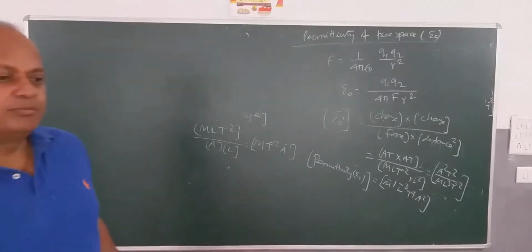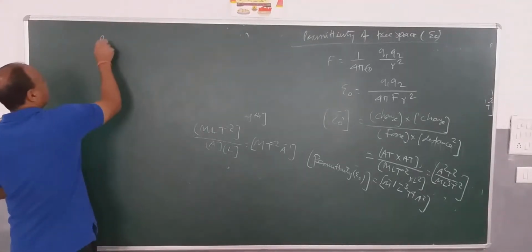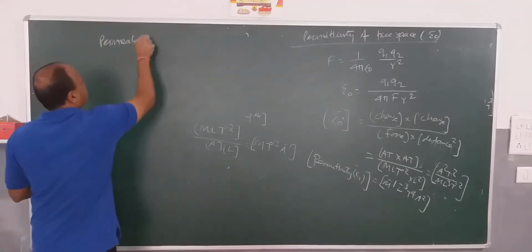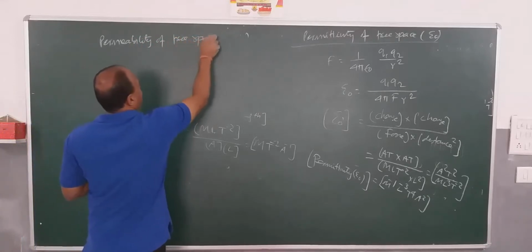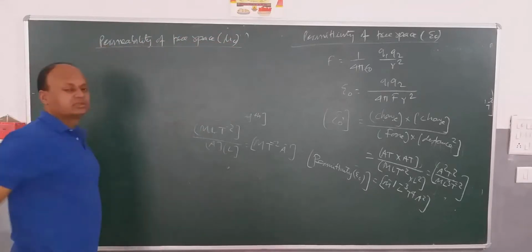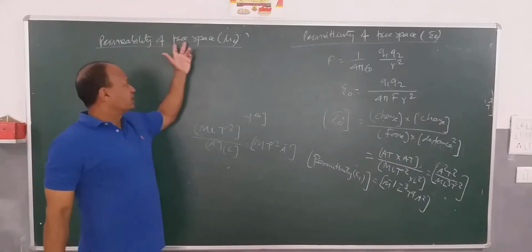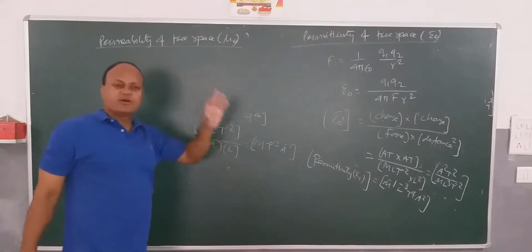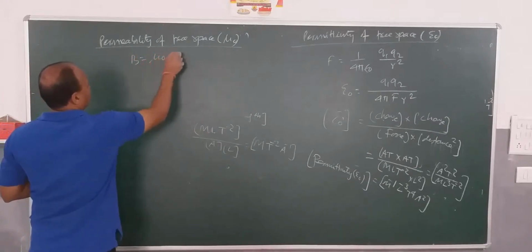Now we have permeability of free space. Permeability of free space we denote by mu naught. For calculating mu naught, for calculating permeability of free space, you can use a simple formula: B is equal to mu 0 N i.